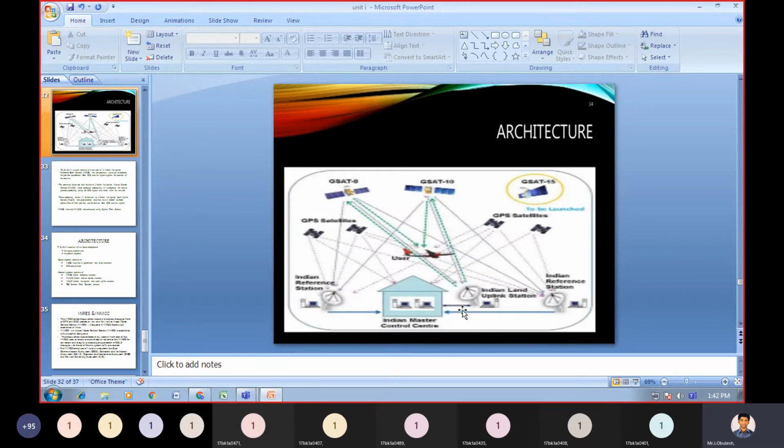GSAT 8, GSAT 10, GSAT 15. These are the GEO satellites. This is the user or receiver, receiving the information from the GPS satellites. This is the Indian Master Control Center. This will be controlling the entire operation of this GAGAN architecture. You need to see the diagram carefully.